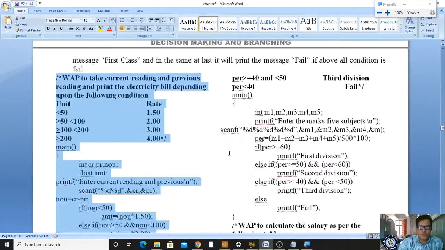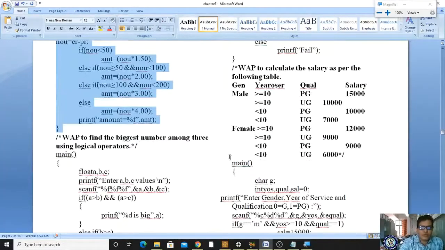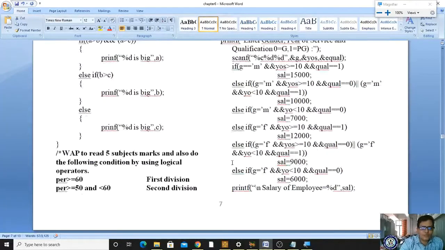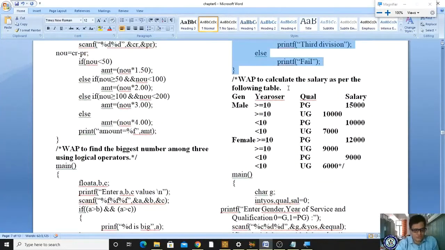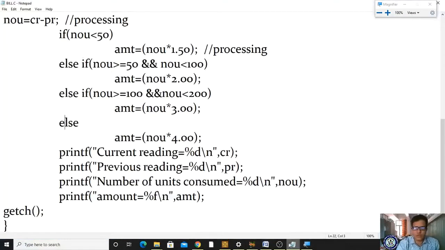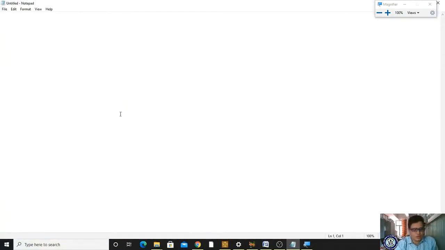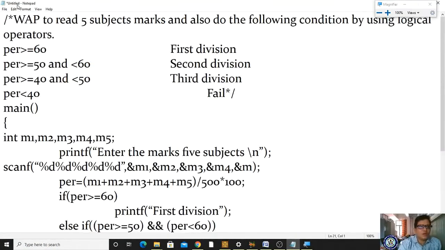Yes. Now I'm moving to my Word. This is your first program. Also, you can do your second program. This is about 5 subject marks and also calculating your division. Okay. I'm coming here. I will copy first. If I copy, it is better. I'm taking File, New and I'm pasting. Now let us see what our program is. Okay, so this is our program.